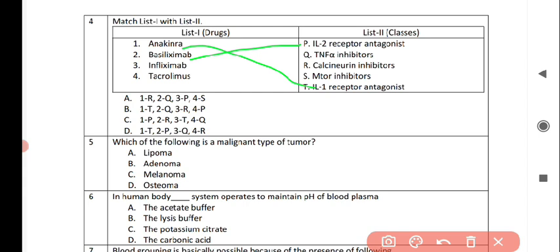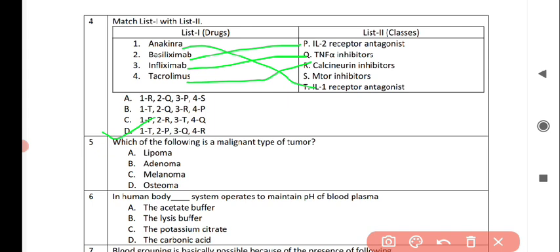For infliximab, it correctly matches with option number Q, that is TNF alpha inhibitors. And for tacrolimus, it correctly matches with option number R, that is calcineurin inhibitors. So option number D is correct for this question.